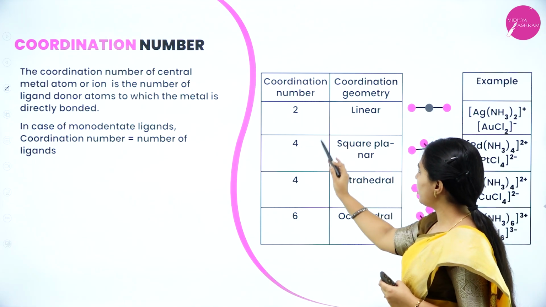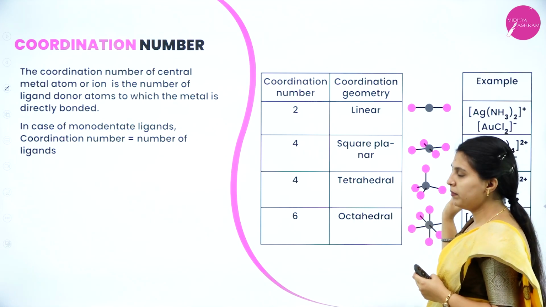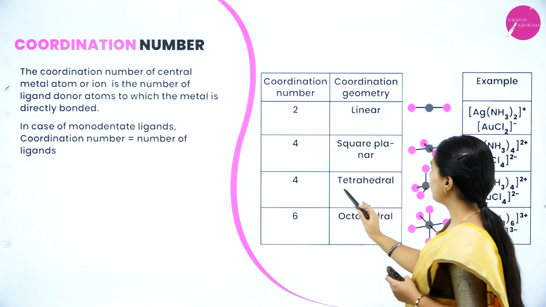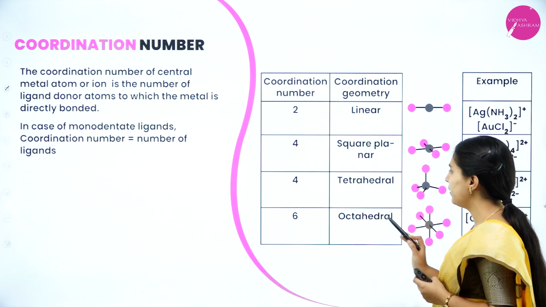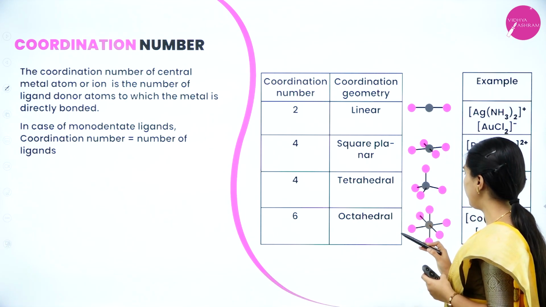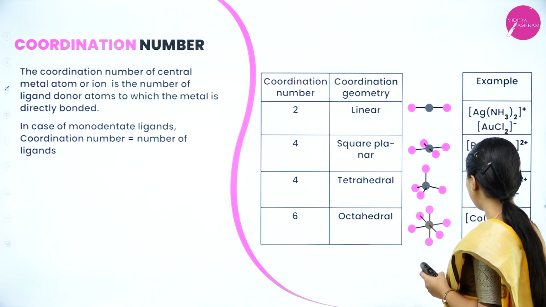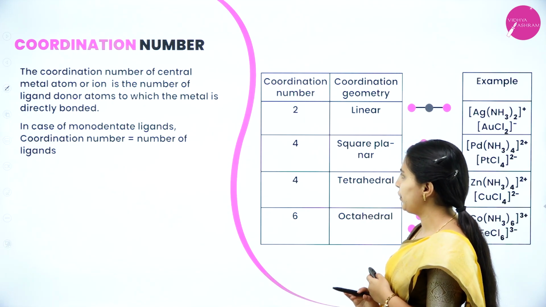This one is coordination number 4, square planar, for example tetraammine palladium. This one is tetrahedral, 4, tetraammine zinc. This is coordination number 6, octahedral geometry. Here the hexaammine cobalt complex will be formed.